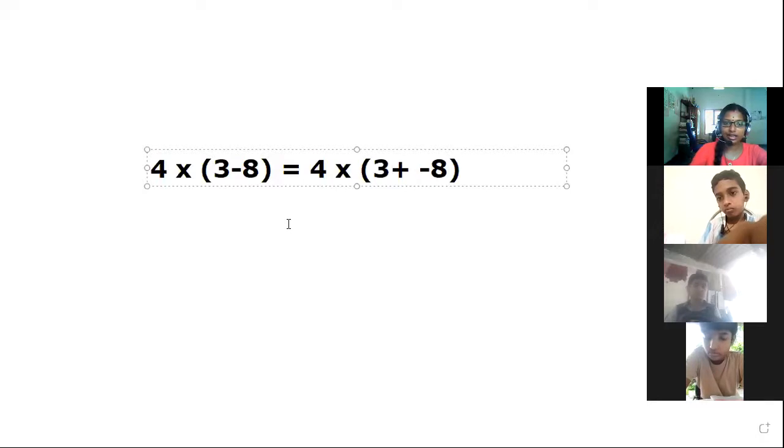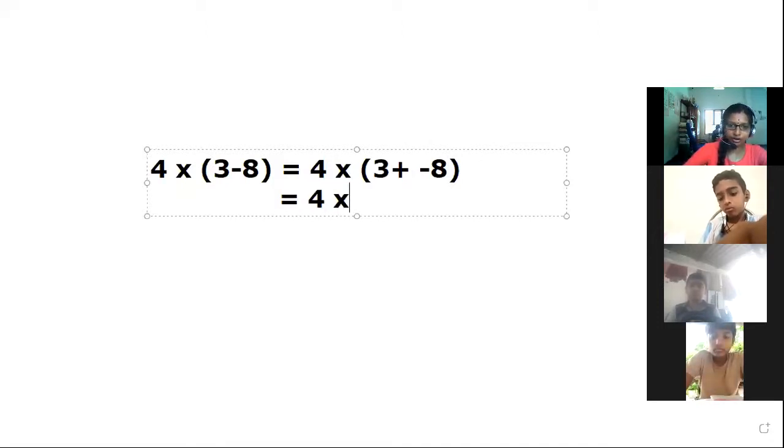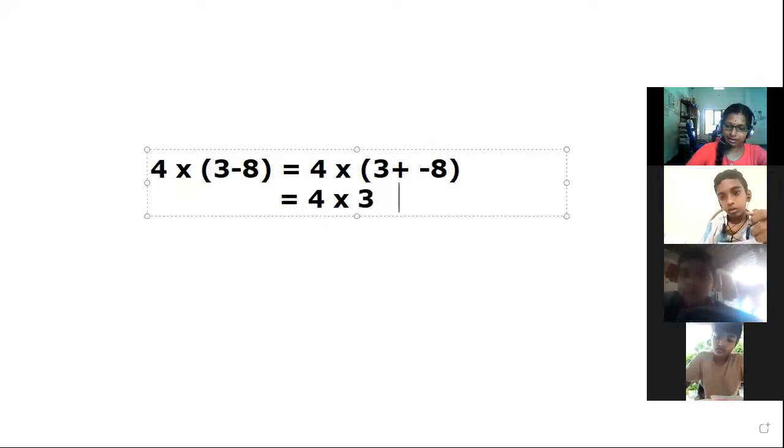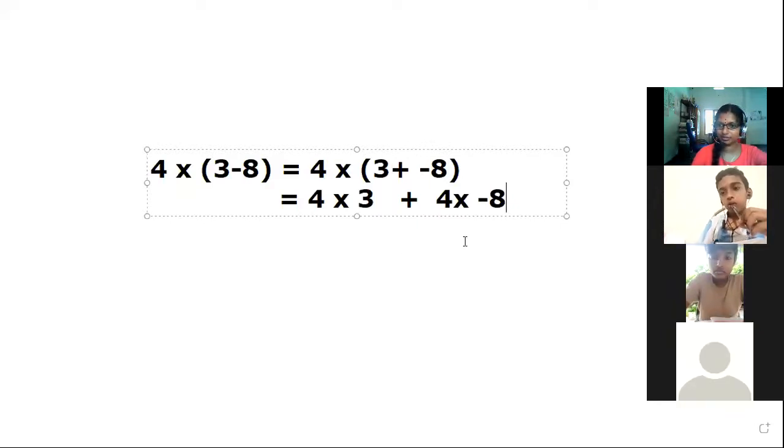Then as we have done earlier, we can find the answer as 4 into the first term, which is 3, plus the next term, 4 into minus 8. For more clarification, I am going to put a bracket here.